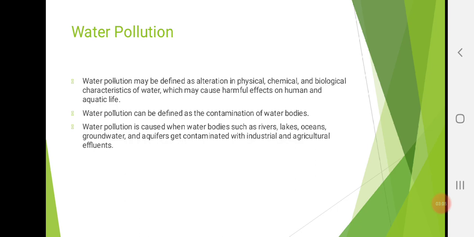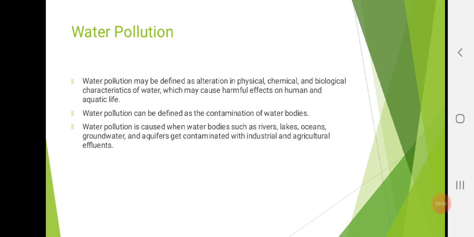So, what is the basic definition of water pollution? It can be defined as the presence of impurities and foreign substances in water in such a quantity that lowers its quality and makes it unfit for consumption and causes health hazard. Or any physical, biological, or chemical change in water quality that adversely affects living organisms can be considered polluted.